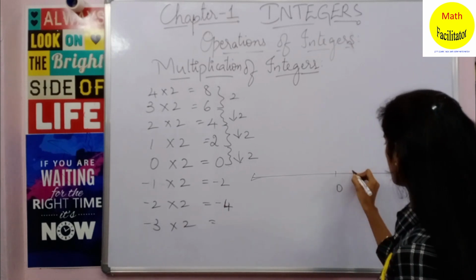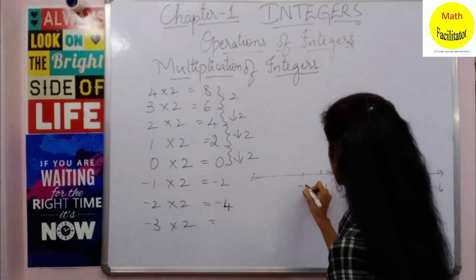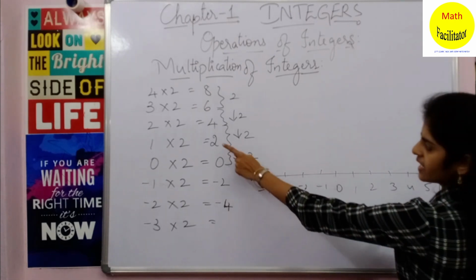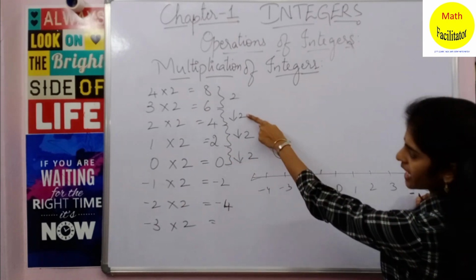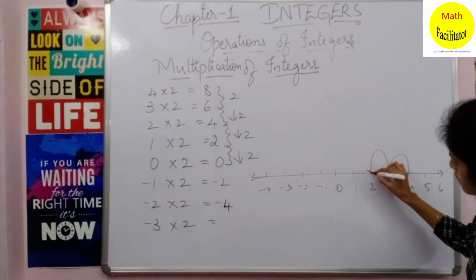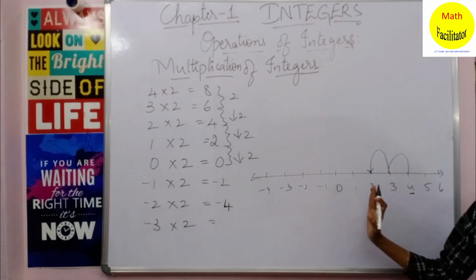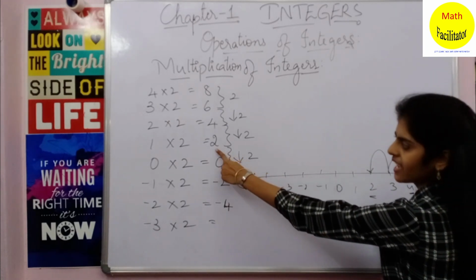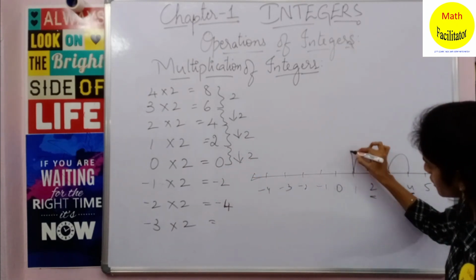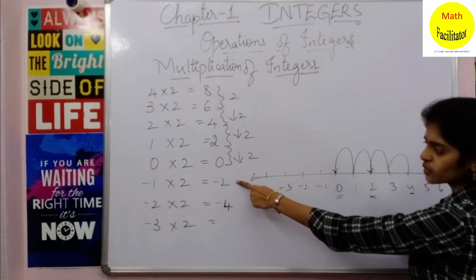So 0, 1, 2, 3, 4, 5, 6. Here it is minus 1, minus 2, minus 3, minus 4 and so on. Okay, now look here. Now we are at 4 and you have to subtract 2 from 4 to get this answer. Subtraction is nothing but you will move 2 places to the left. Since you have to subtract 2, you are moving 2 places to the left and you got 2. Okay, you wrote it here. Now again from 2 you have to subtract 2 to get the answer. Yes, so you are moving again 2 places. It is 0.